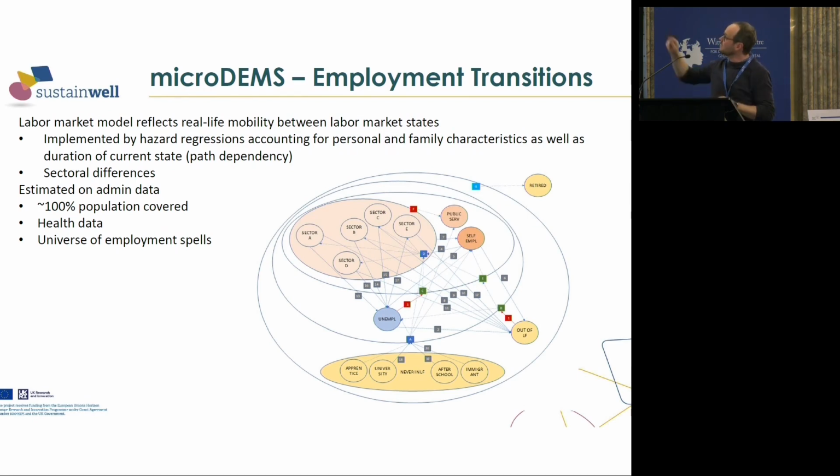We can add health data, and then we can estimate hazard models that show us how personal characteristics or other characteristics affect the transition rates between these states. Okay? And with respect to pensions, we model all pension types that exist in Austria. We have invalidity pensions, we have 3 different types of early retirement, and we have old age retirement, and we incorporate all cohort-specific retirement rules that are legislated at the moment.